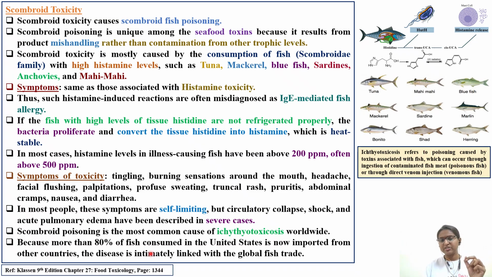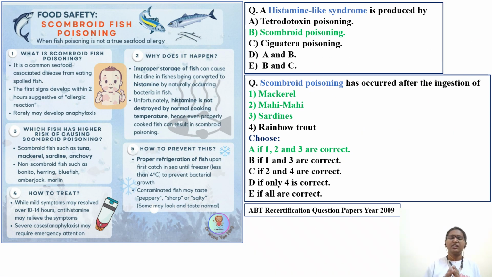Because more than 80% of the fish consumed in the United States is now imported from other countries, the disease is intimately linked with the global fish trade. With the advancement in global trade, we are now able to consume such fish in the US also.